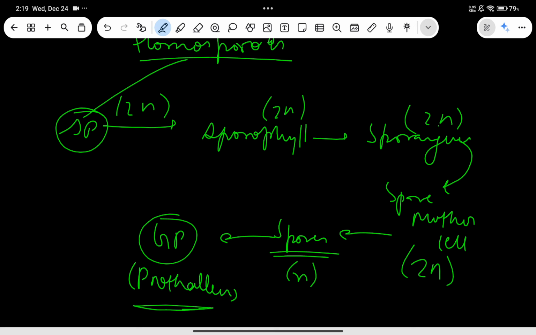This prothallus will be, of course, free living, green, photosynthetic, inconspicuous, and very small. This gametophytic body will again form the gametes. The prothallus can be monoecious or dioecious, as I told you, that depends, but it will produce the gametes and they'll fuse together to form zygote, and the embryo will be formed. Afterwards, you get the sporophyte back, and the main plant body of the pteridophytes will be back here. This is the simple thing that you can find in homosporous species.